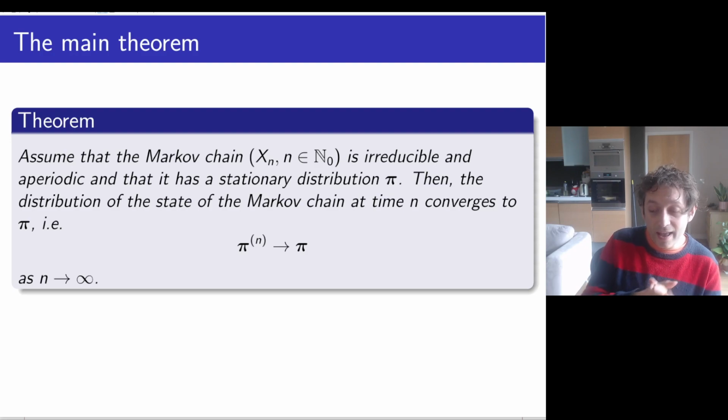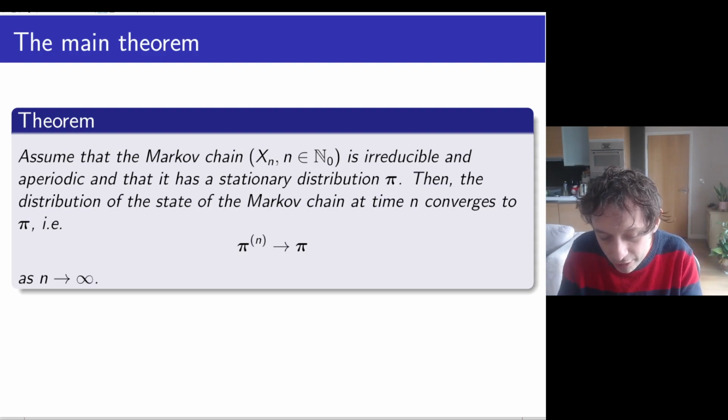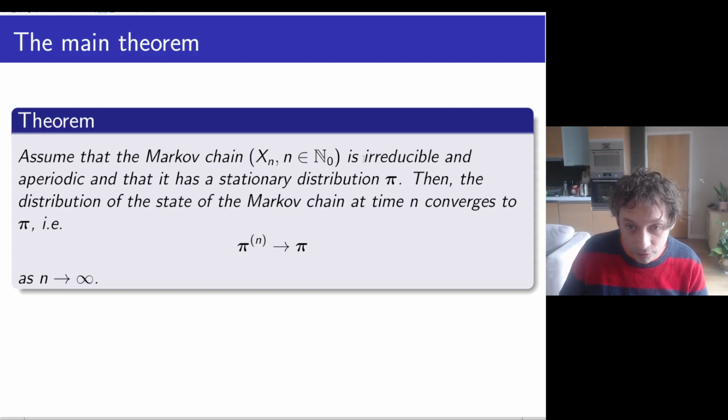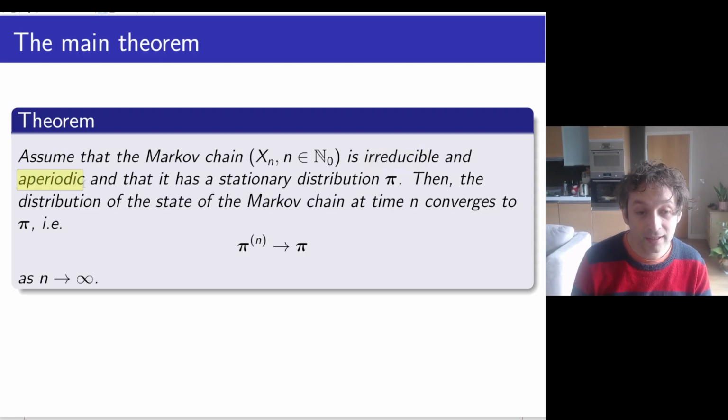So we have our Markov chain, and we're going to assume a bunch of things. We assume that it's irreducible, aperiodic, that's new, haven't mentioned aperiodicity in a while, and that it has a stationary distribution pi.